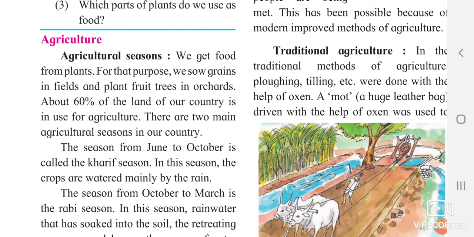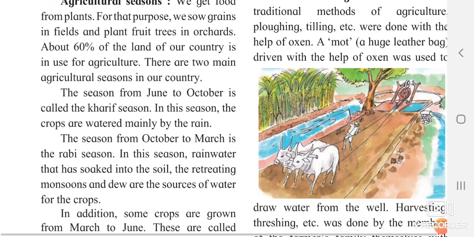In this season, rainwater has soaked into the soil. The retreating monsoons and the dews are the sources of water. Retreating monsoon means sometimes it rains in between, or dew forms during the night when the temperature is a little cool. Depending on that dew, the crops get water, or we purposely water them because they require a certain amount of water. So the season from October to March is called the Rabi season.